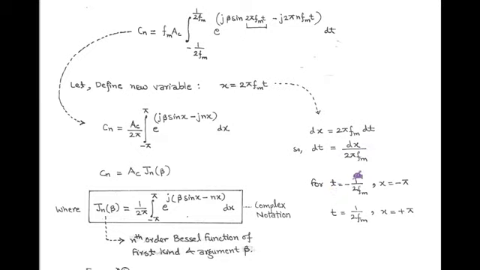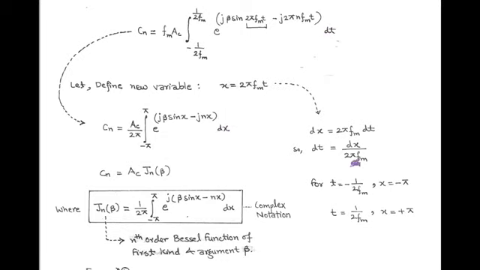At t equals minus 1 upon 2 f_m, the value of x is equal to minus pi, and at t equals plus 1 upon 2 f_m, the value of x is plus pi. So the limit is from minus pi to plus pi. That is obtained using the new variable x equals 2 pi f_m into t. Also in place of dt we can write dx upon 2 pi f_m.